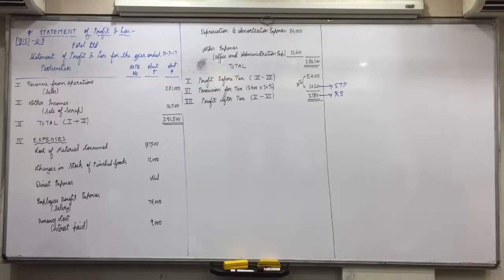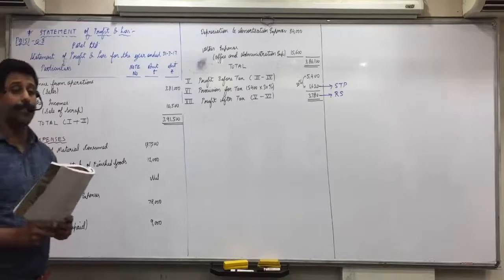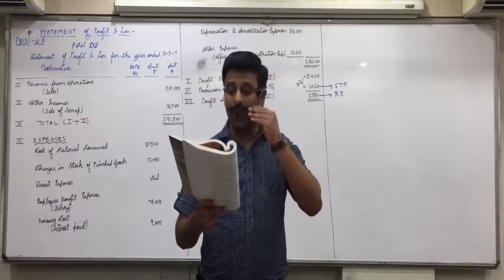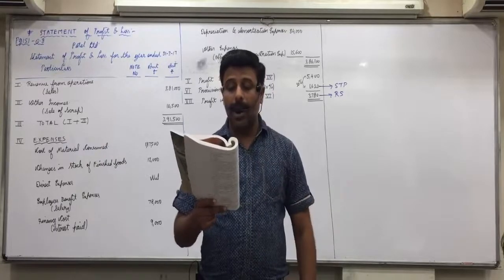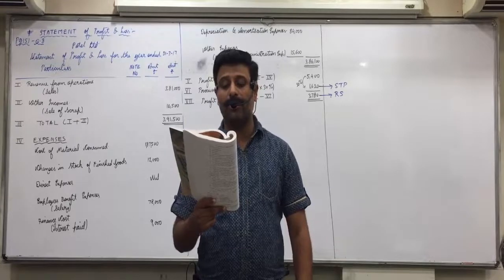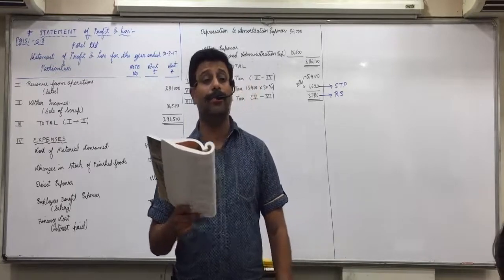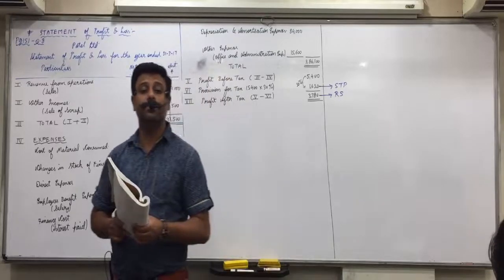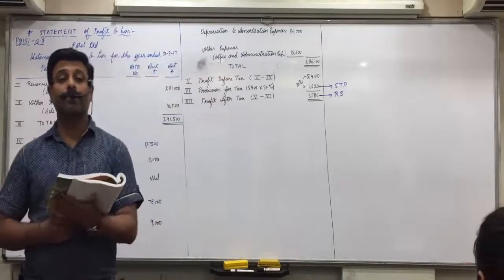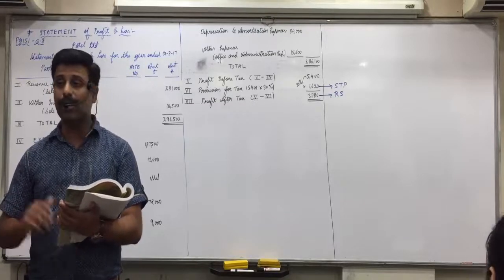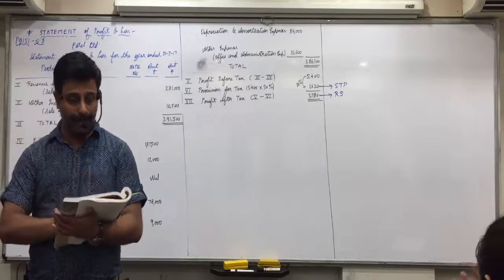Now, look at page number 149, question number 3. Be attentive. Page 149, question number 3. How will you show the following balances in the balance sheet of a company as per Schedule 3 of the Companies Act 2013? Creditors: trade payables, mark it as trade payables, TP. You can use the short forms, understandable by you, okay?